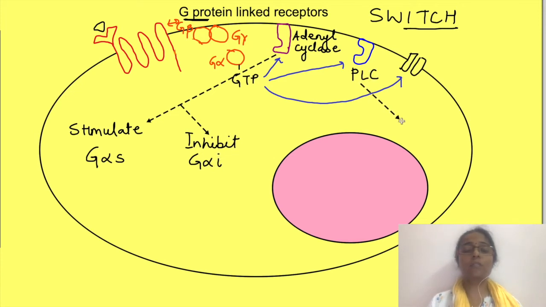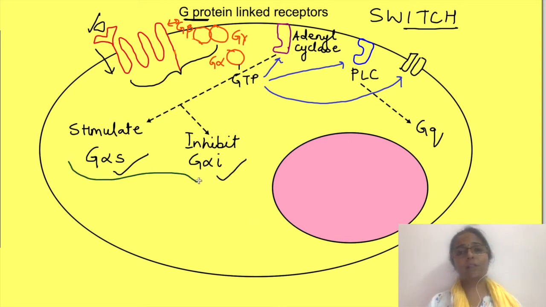The G proteins which affect the activity of phospholipase C are known as GQ proteins. The effect of the hormone on the cell depends on the type of the receptor it binds. For example, the same hormone in one cell may have a receptor which is linked to stimulatory G proteins, while in other cells it may have a receptor which is linked to inhibitory G proteins.